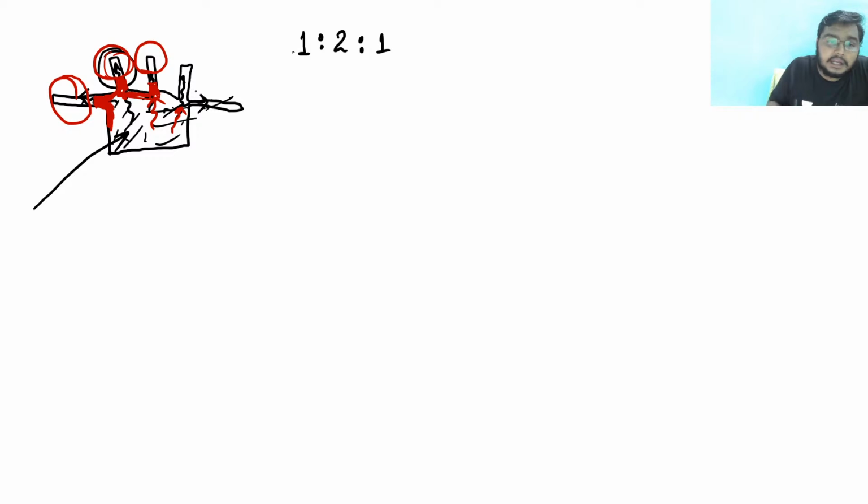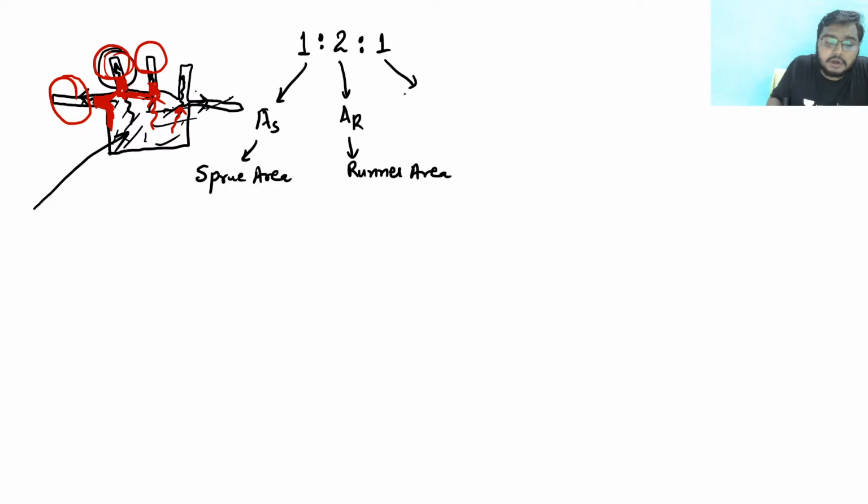If I have written 1 is to 2 is to 1, it simply means 1 is my AS, that is sprue area. 2 is AR, that is runner area. And 1 is my AG, that is gating area.